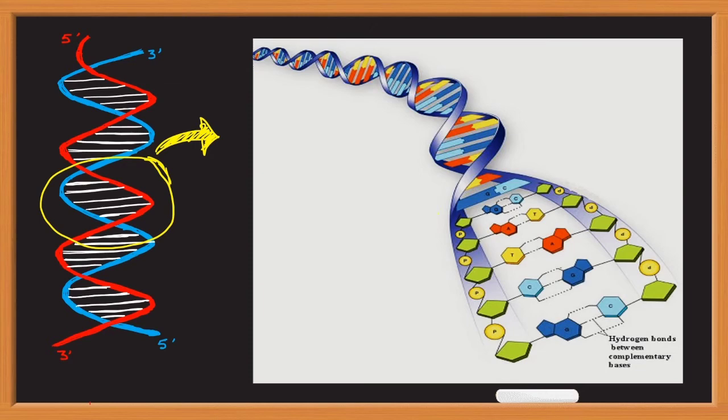Now if you see the double stranded DNA in a detailed way, this is the double stranded DNA, this is the sugar phosphate backbone. Now these phosphate groups have negative charge, which provides overall negative charge to the DNA, and there are bases in the core between these two strands.